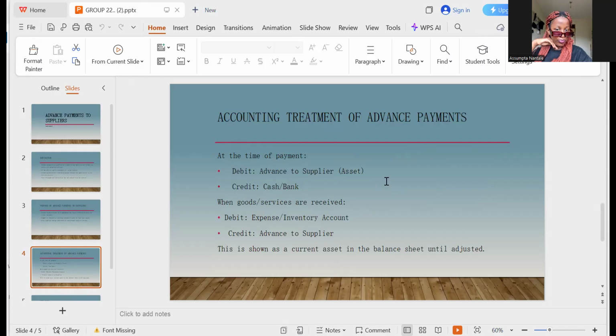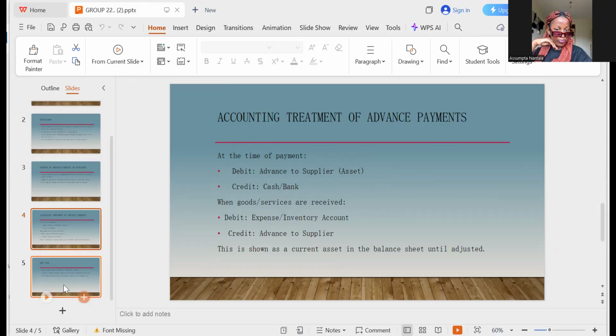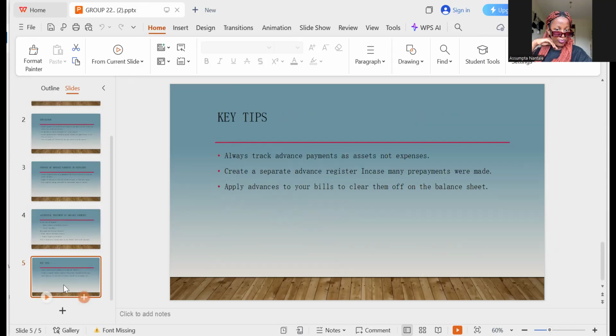When goods or services are received, we debit the expense or inventory account and we credit advance to supplier. This is shown as a current asset in the balance sheet until it's adjusted. We first record it as an asset, but we later adjust it and record it as an expense to balance it off in the balance sheet.